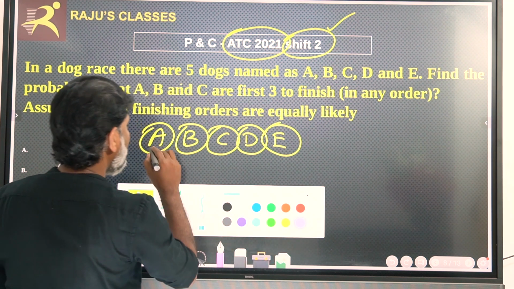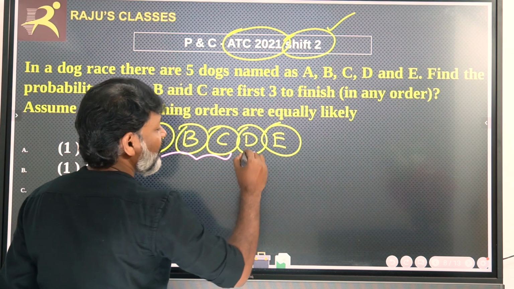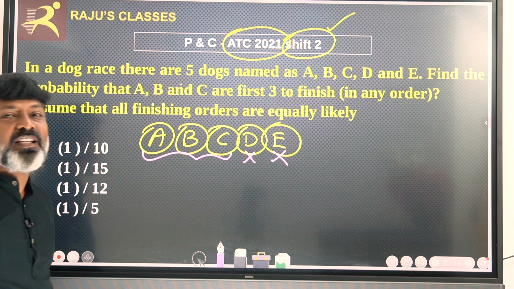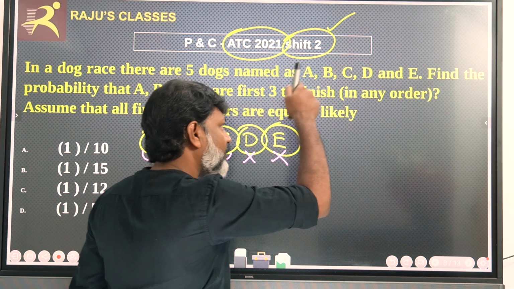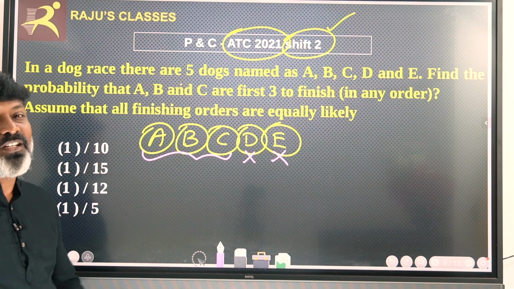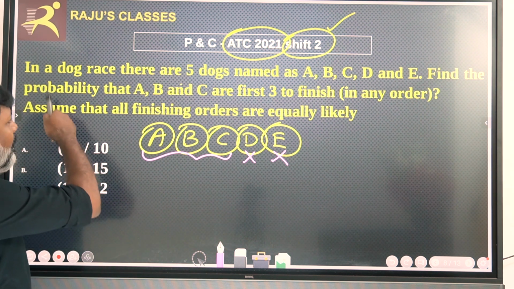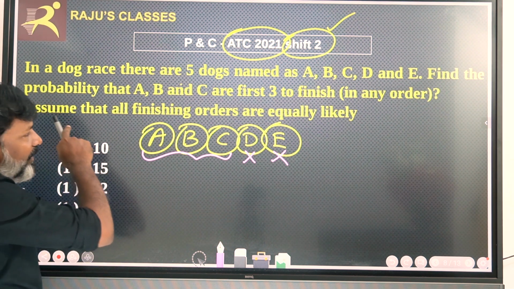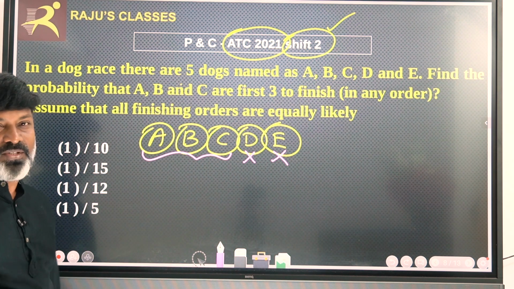Therefore, in the first 3 places, D and E should not come, but A, B, C are first to finish in any order. So we need to go for a combination of A, B, C. Let us see what the probability of A, B, C being the first to finish in any order is. That is the question.